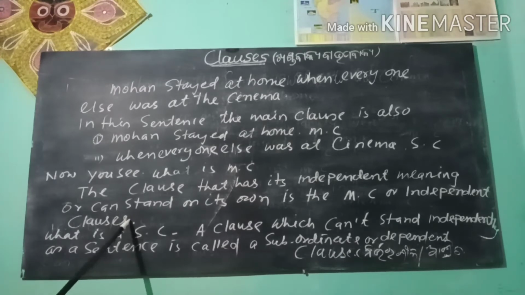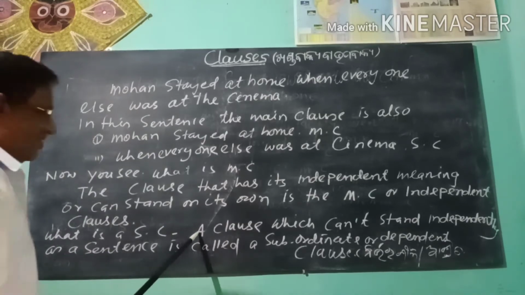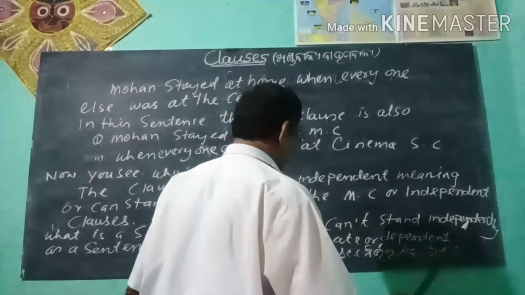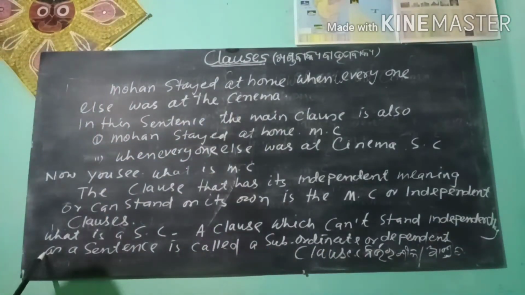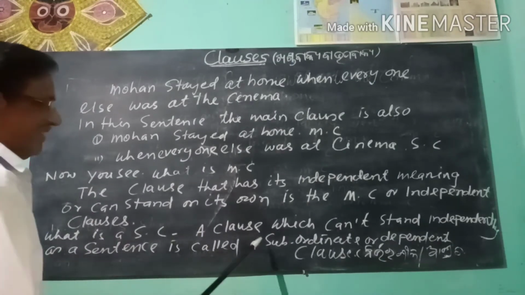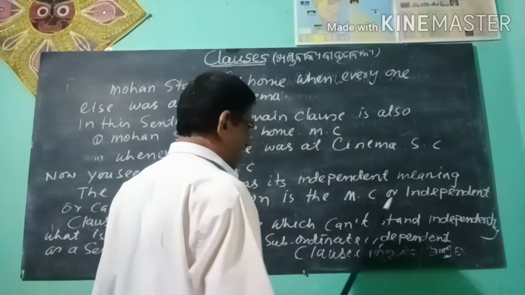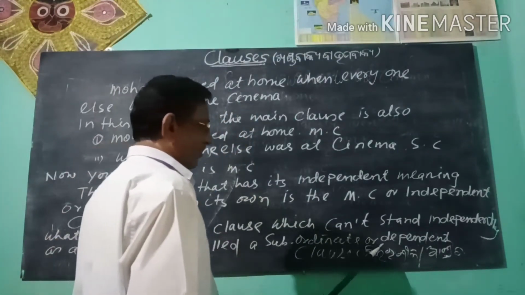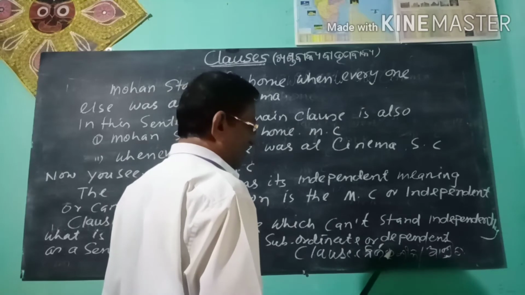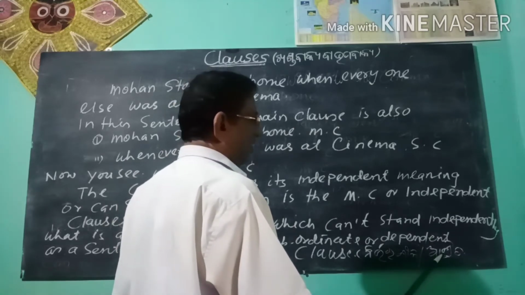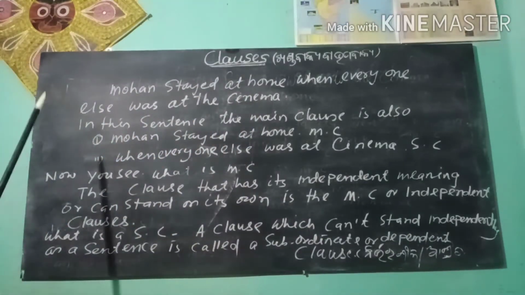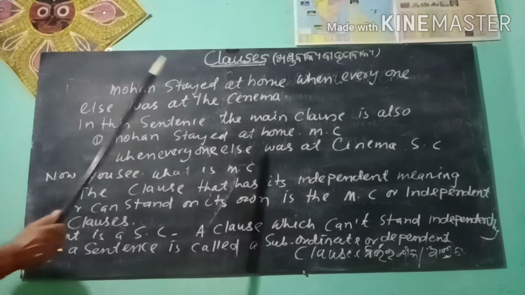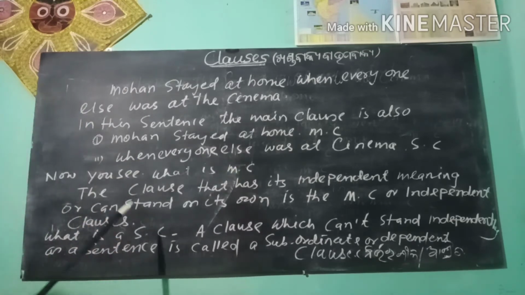Now you should know what is a SC, subordinate clause. A clause which cannot stand independently as a sentence is called a subordinate or dependent clause. That is, we can say in Oriya, निर्भरशील आश्रित उपवाक्य or खंडवाक्य. So here you should know what is MC and what is SC.